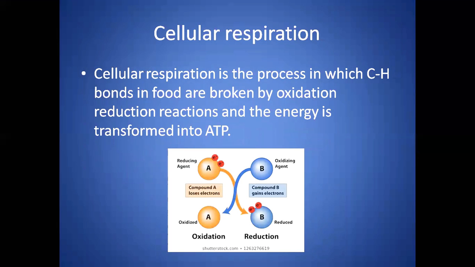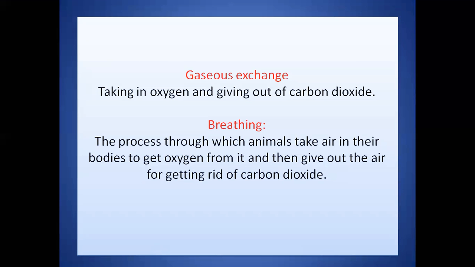As shown in the figure, here is a compound A that loses electrons and compound B gains these electrons. Here compound A undergoes oxidation and compound B undergoes reduction. In this way, energy is produced and stored in the form of ATP.